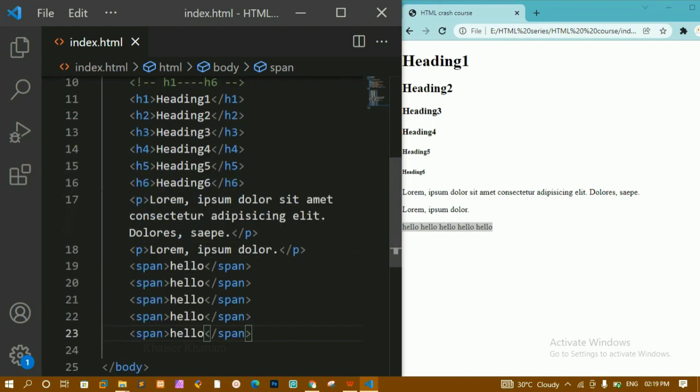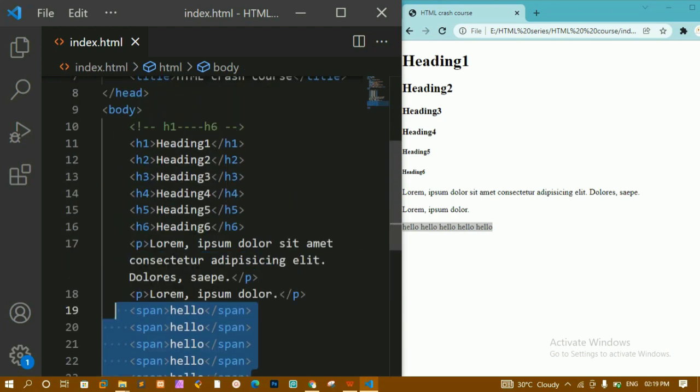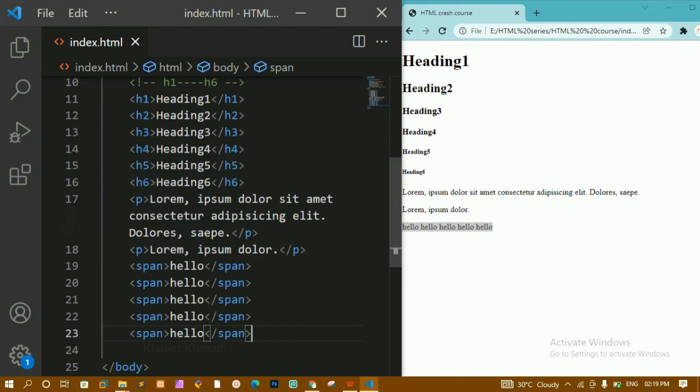This is all about headings, this is the paragraph, and this is the span element, and we have also seen block level and inline elements. As I told you, this is the opening tag, this is the closing tag, and this is the H1 element. Whatever content we write here, including the tags, we call an element. Without the content, we just call them the opening tag and closing tag.